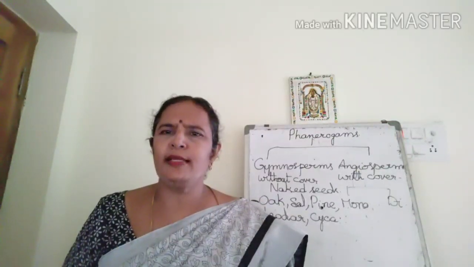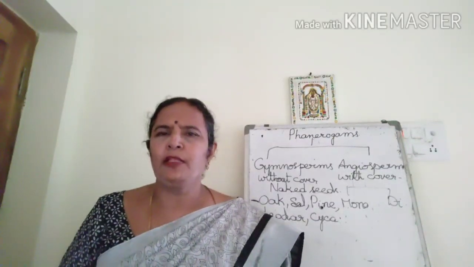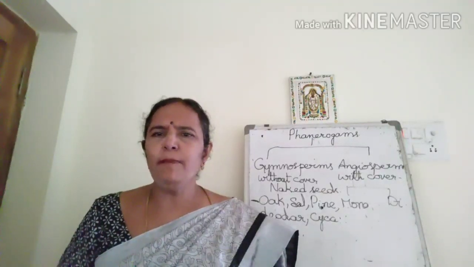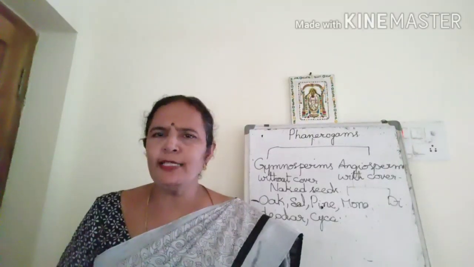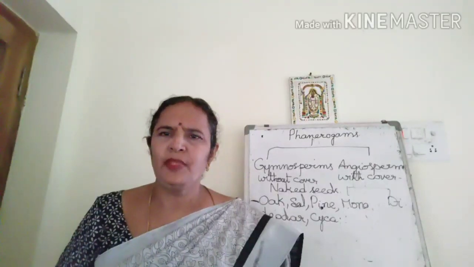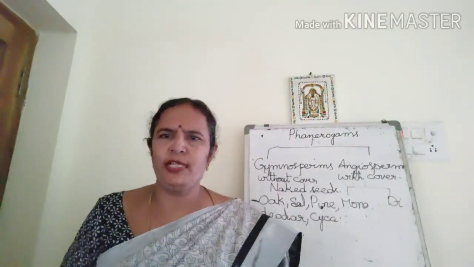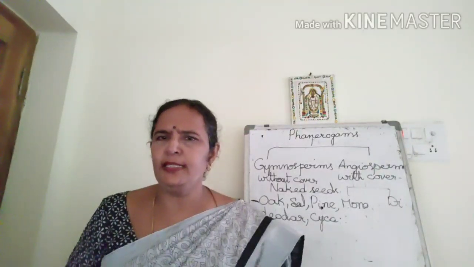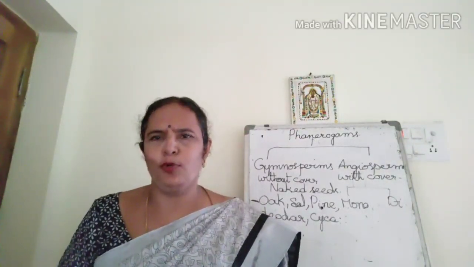These are the peculiar characteristics of monocots. The root system is fibrous. Leaves have parallel venation, and mostly they are herbs. They are not big shrubs or trees. And they have only one cotyledon in their seed. These are the features of monocots.